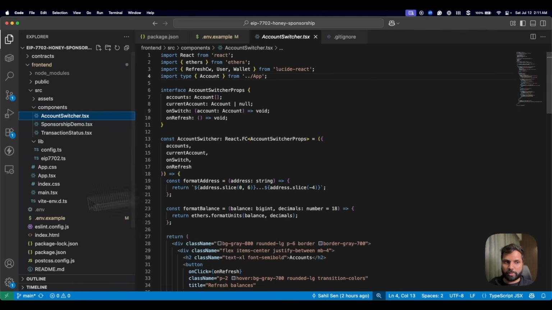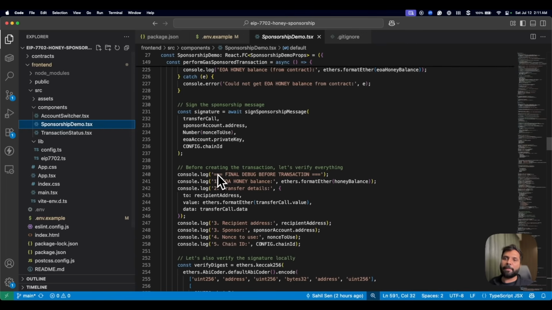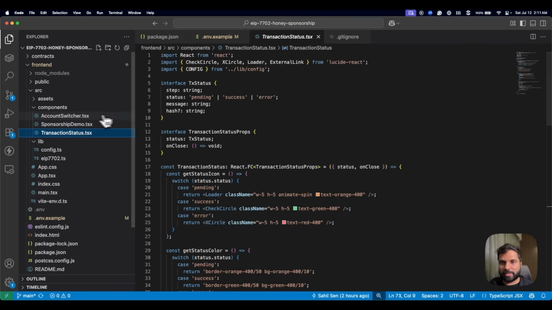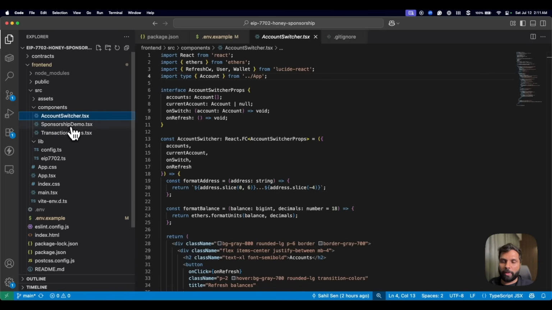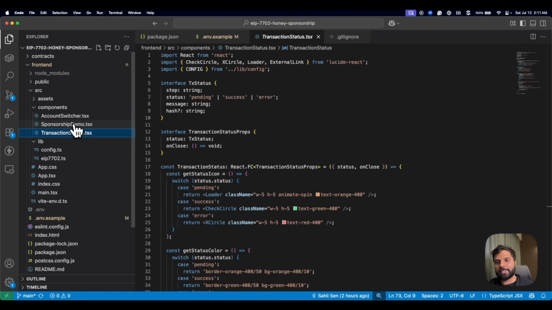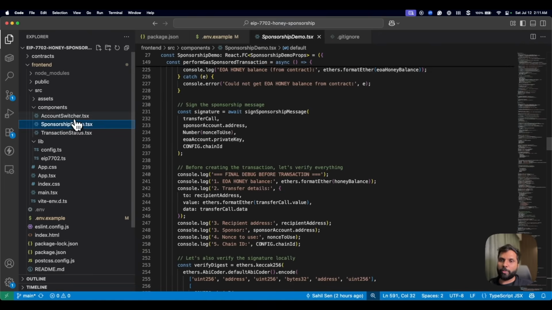One is the account switcher component. Another is the sponsorship demo component, which is our main component, which performs all the functions. Another is the transaction status component. So let's go one by one. Let's first understand the account switcher and transaction status components, and then understand the sponsorship demo component.